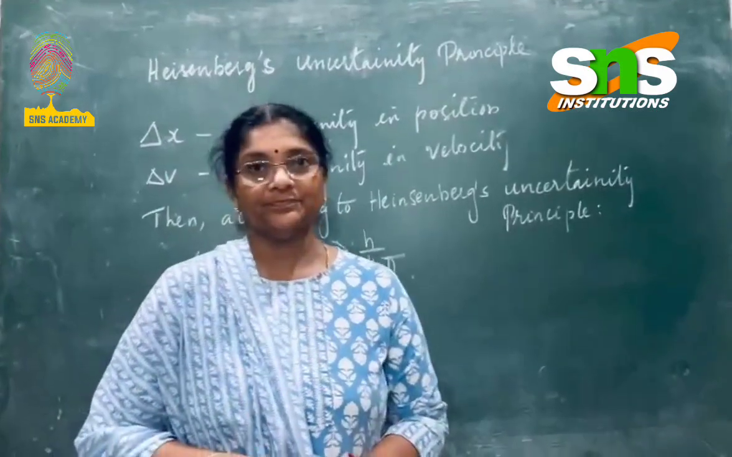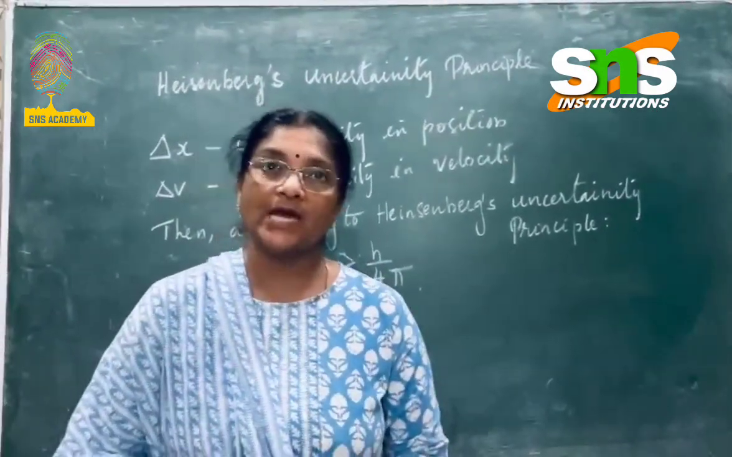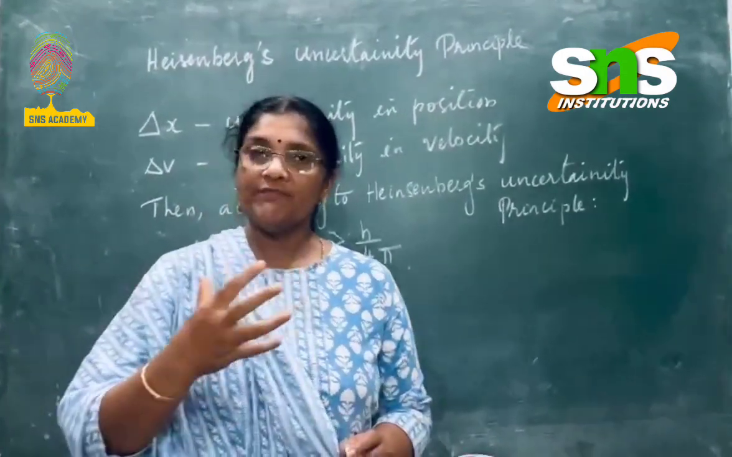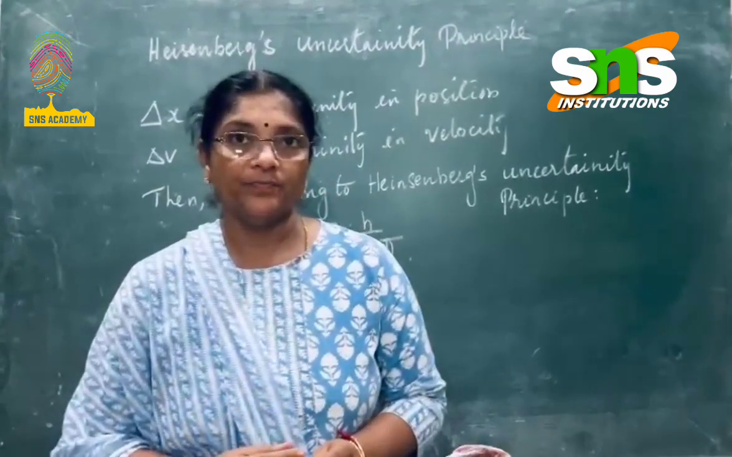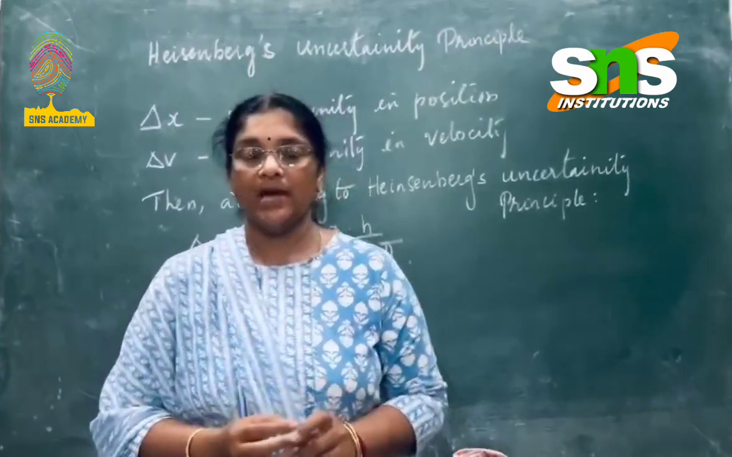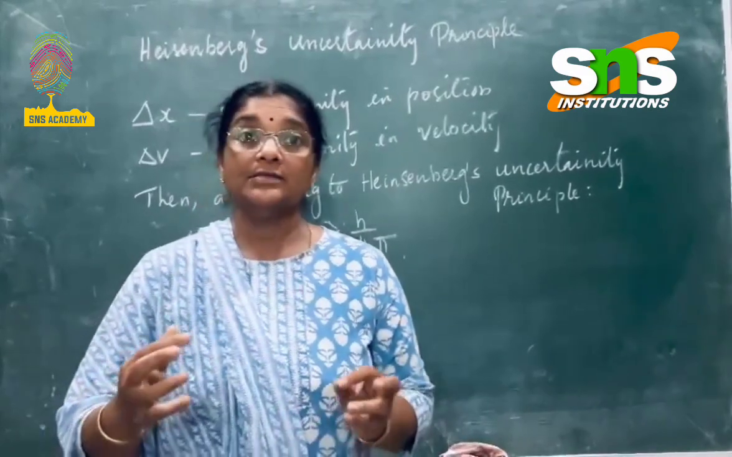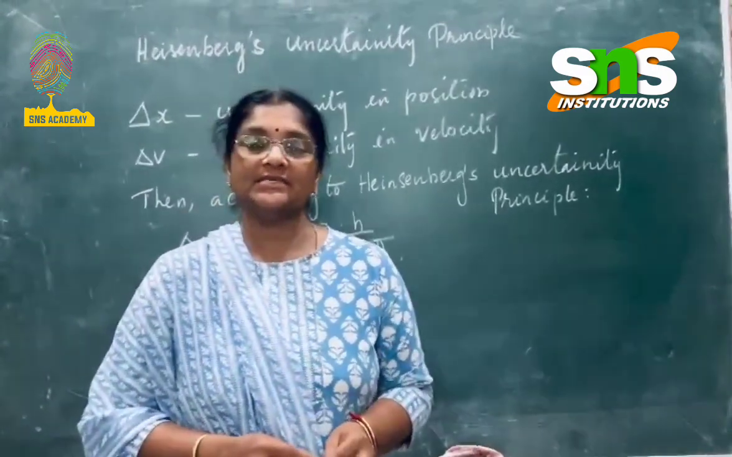Hello students. Imagine we are trying to track a tiny electron zooming around the nucleus, which is moving very fast around it. And I have a question here. Is it possible to determine the position and the velocity of it simultaneously? Surprisingly, quantum physics says no.